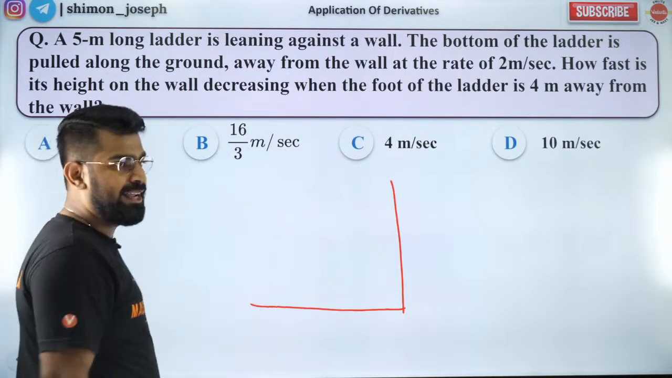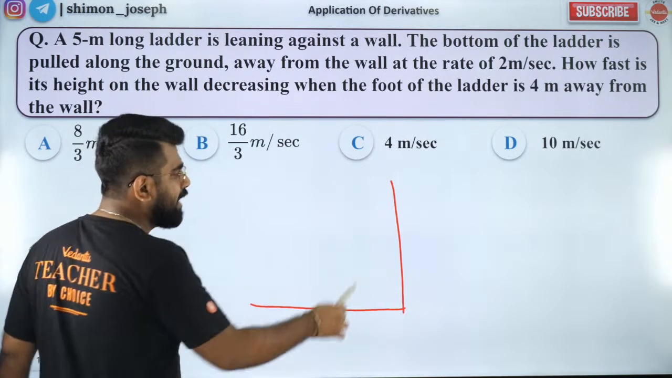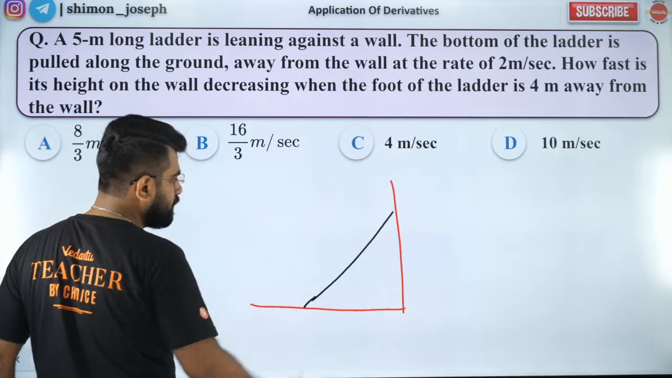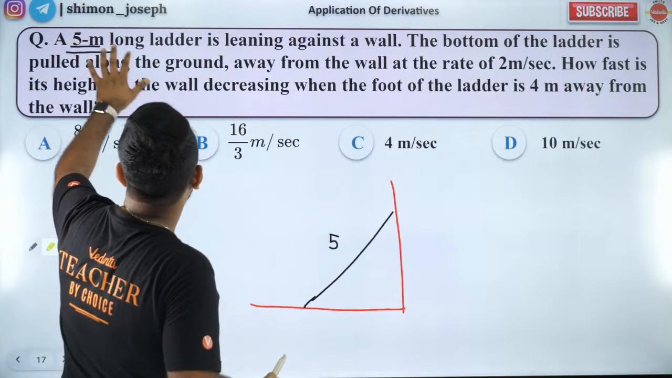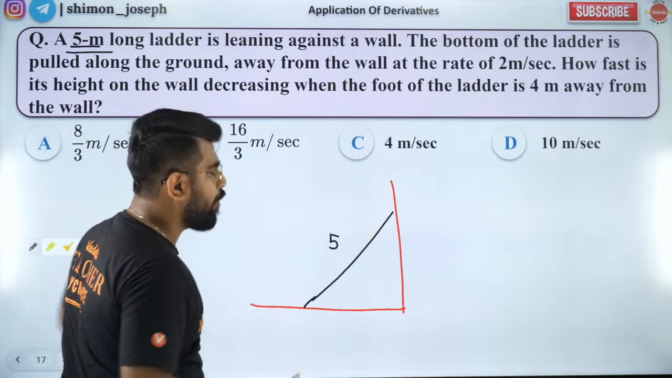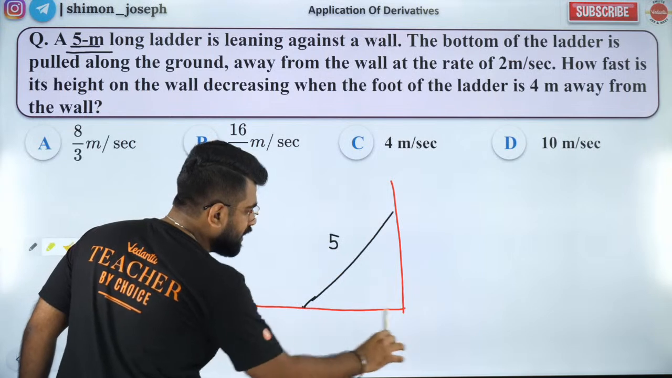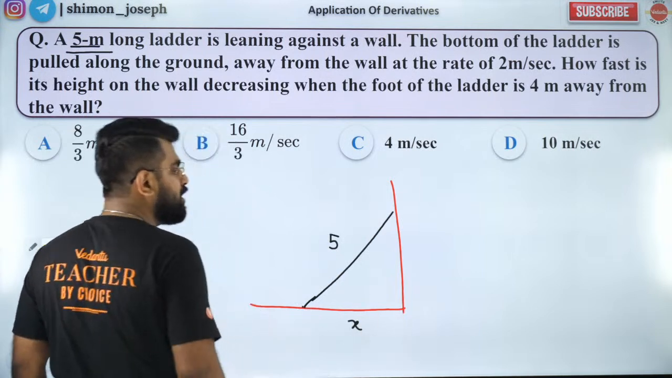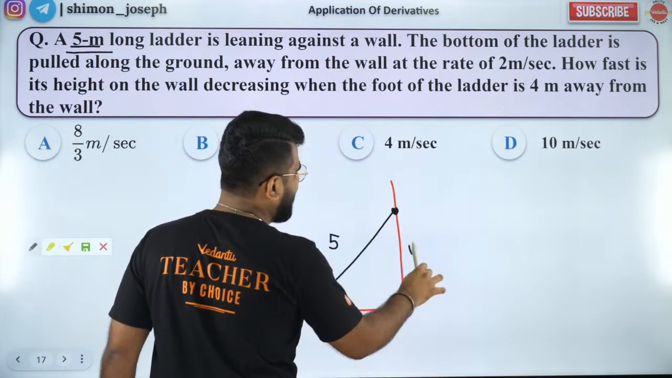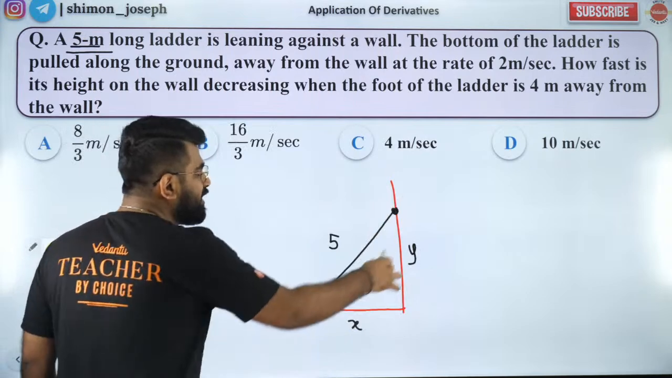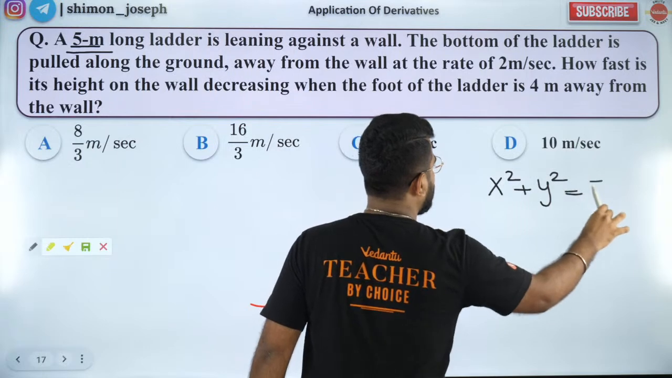So this is the wall. I have a wall in my house and I have a ground. And my ladder is kept like this. The length of the ladder is 5. I have kept the ladder slanting on the wall. Now, let us say the base of the ladder is at a distance of x from the wall, and the top of the ladder is at a distance of y from the ground. So what is the relationship between x and y? x square plus y square is equal to 5 square.